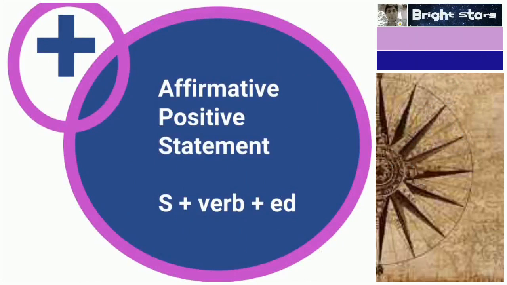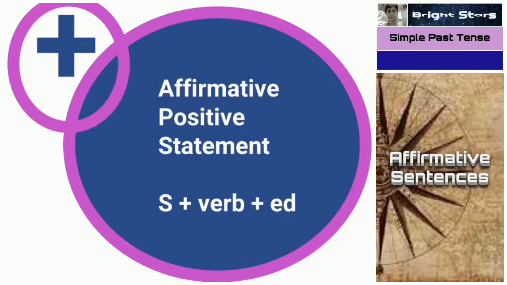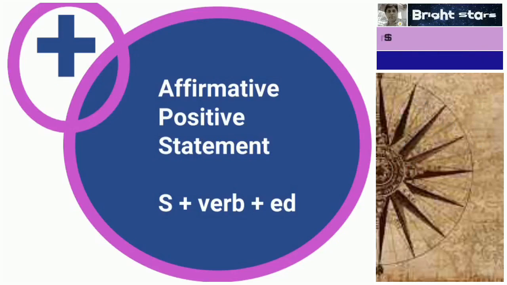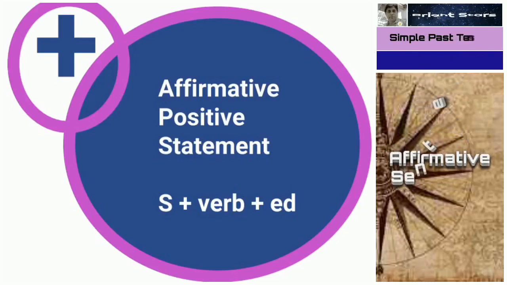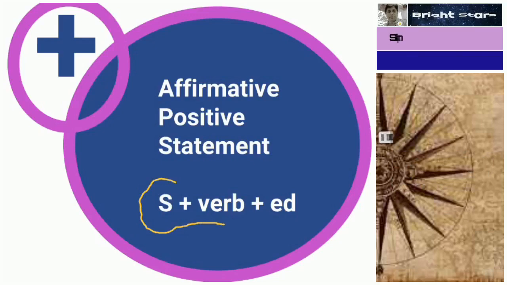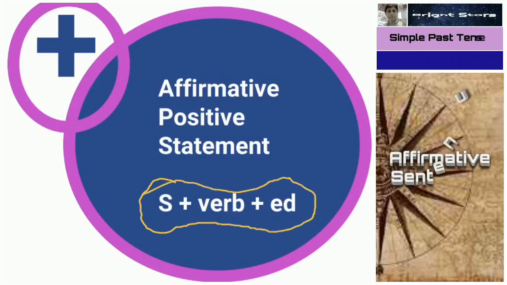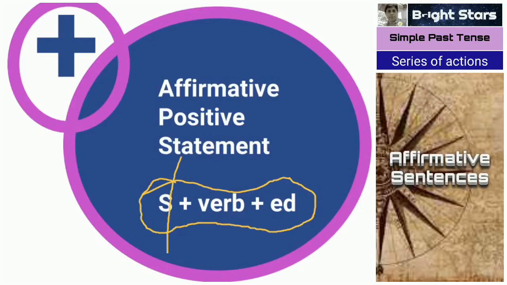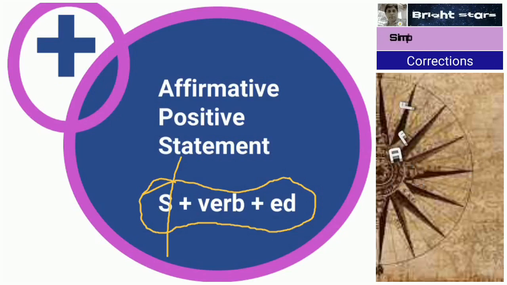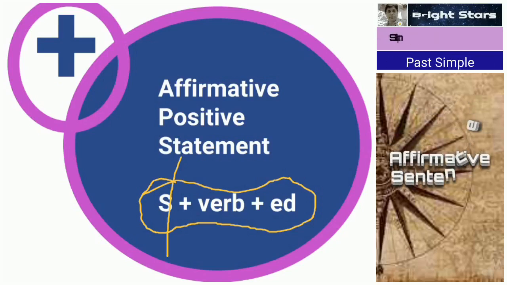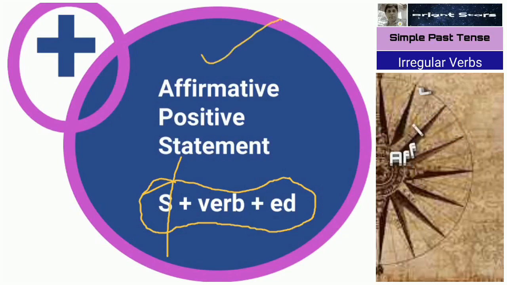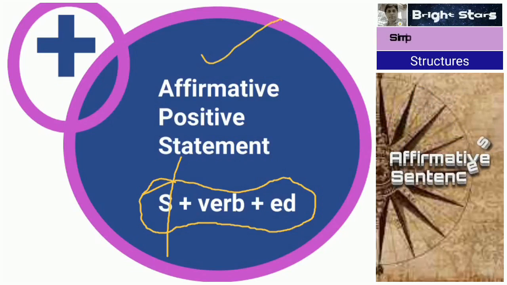Affirmative sentence is also called a positive sentence or simply statements. So here what do we add? We add a subject: S means subject, plus verb plus ed. As I have already told you, verb plus ed is for regular verbs. For irregular verbs, a new kind of word will come. This is an affirmative, positive statement. This is the basic structure.